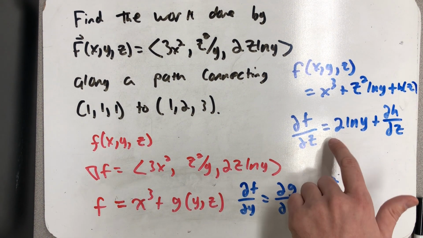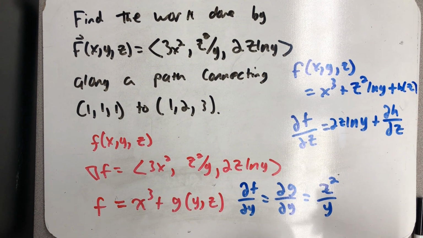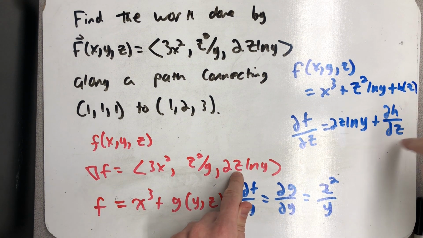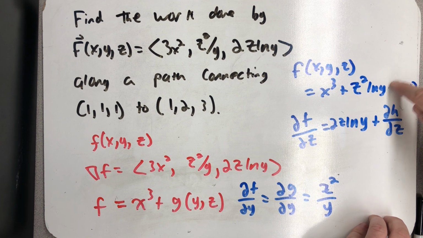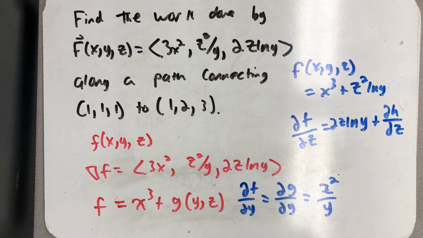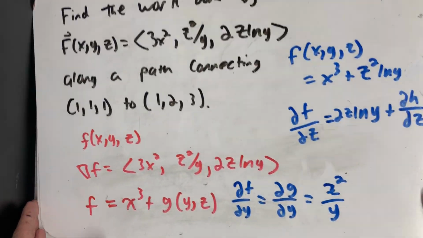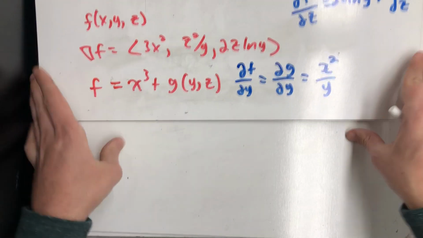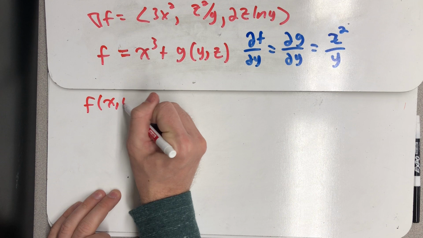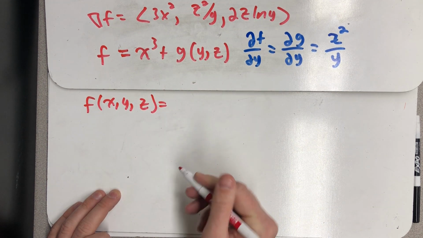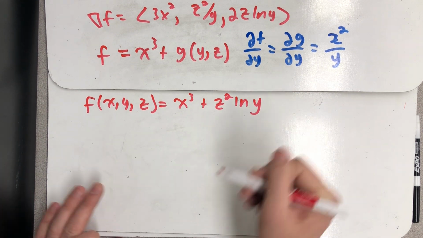But what I realize is that if I write this down correctly, the derivative of this is 2z natural log of y, that's all I need, that this is 0, so that this could have been any arbitrary constant, so I choose it to be 0. And there's my potential function. f of x, y, z is equal to x cubed plus z squared natural log of y.